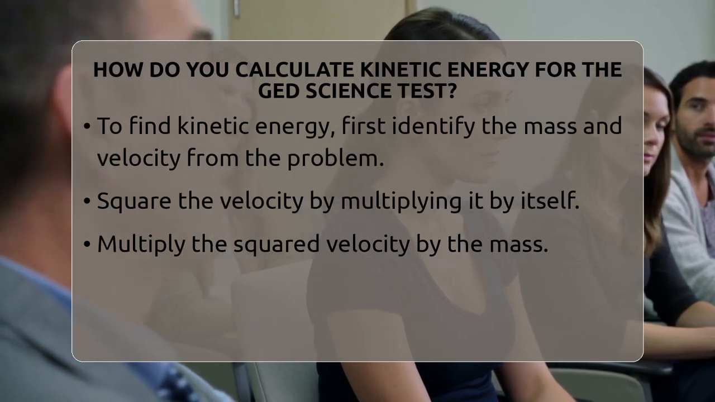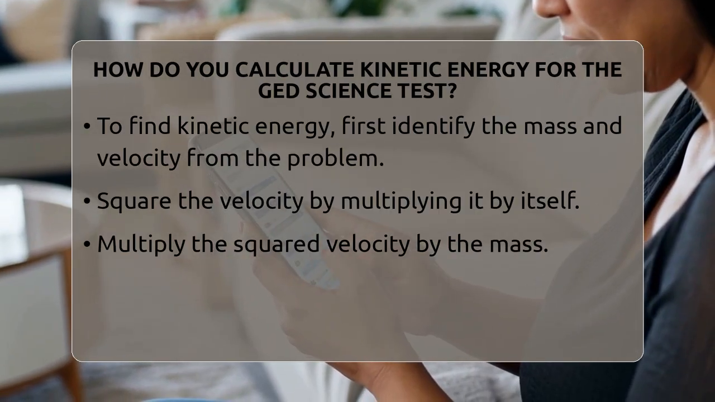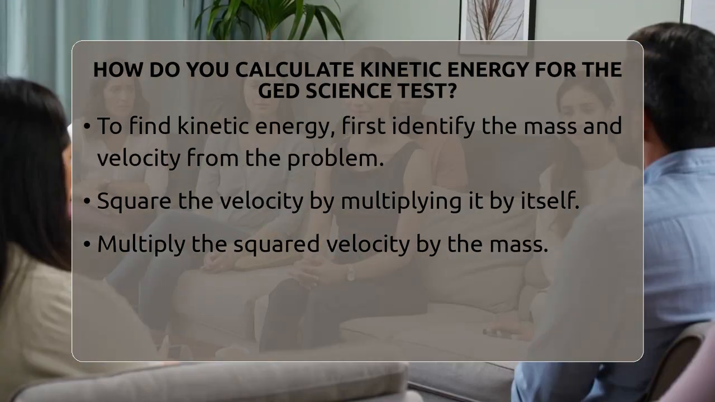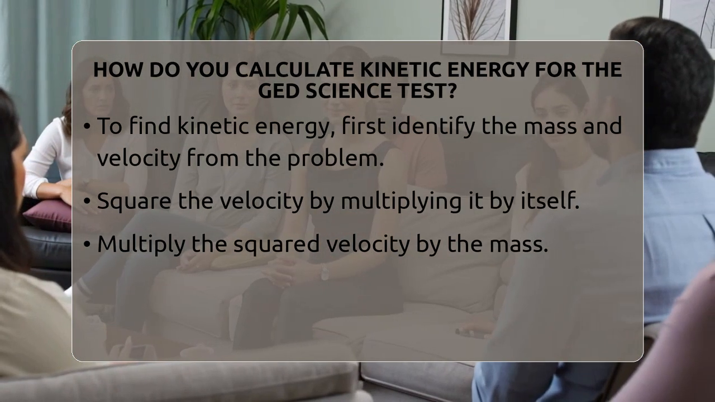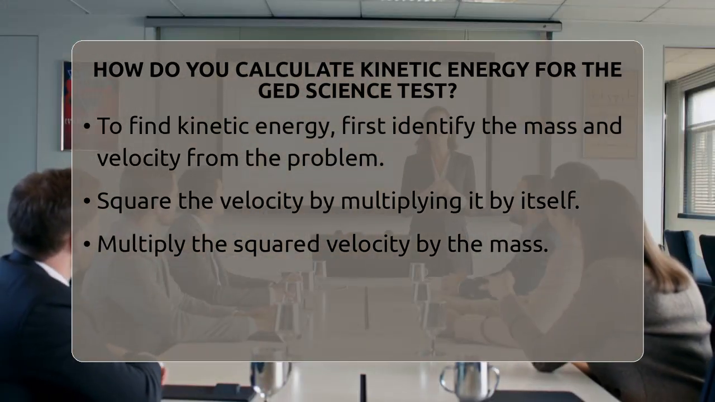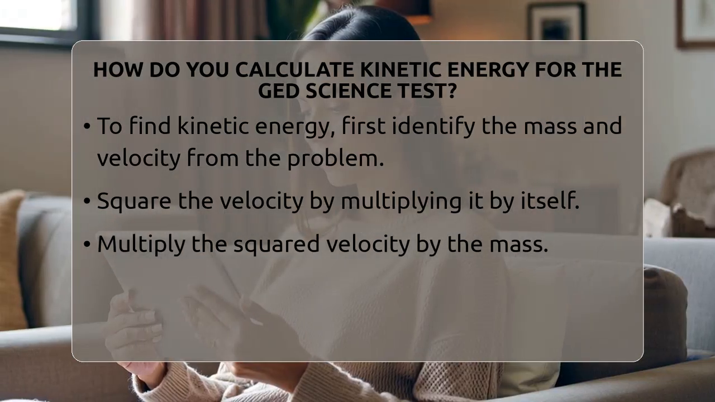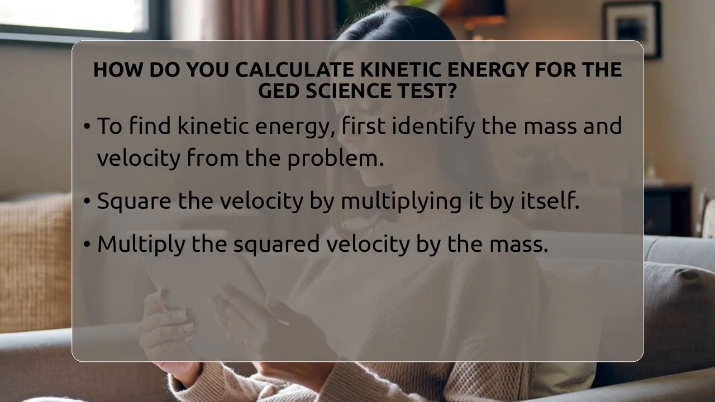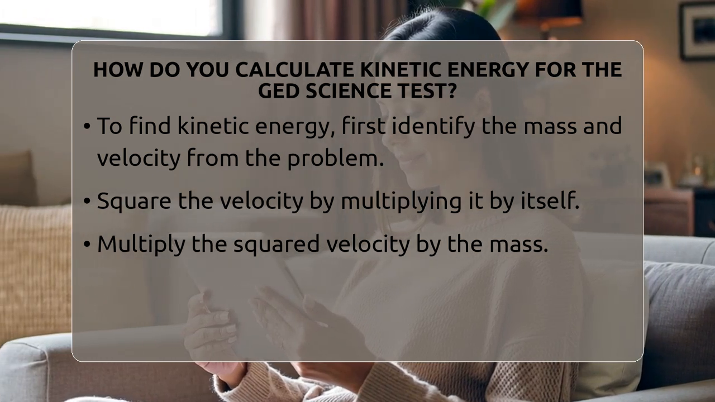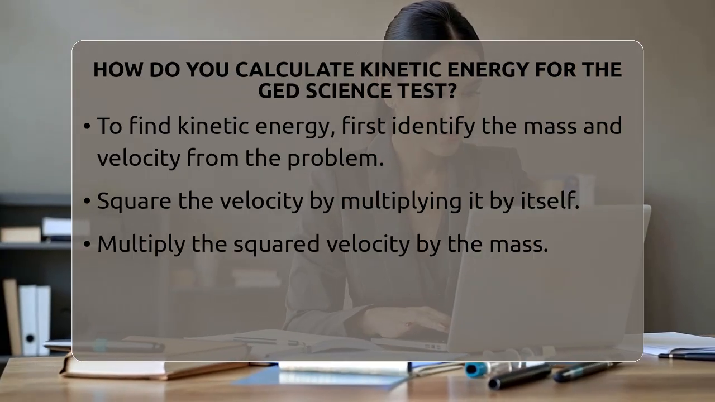To calculate kinetic energy, follow these steps. First, find the mass of the object. Usually the problem gives you this number in kilograms. Next, find the velocity of the object, also given in meters per second. Then, square the velocity. To do this, multiply the velocity by itself. For example, if the velocity is 10 meters per second, then 10 times 10 equals 100.